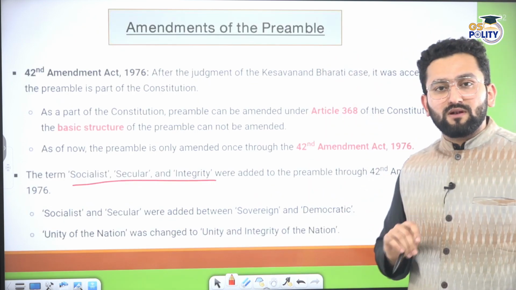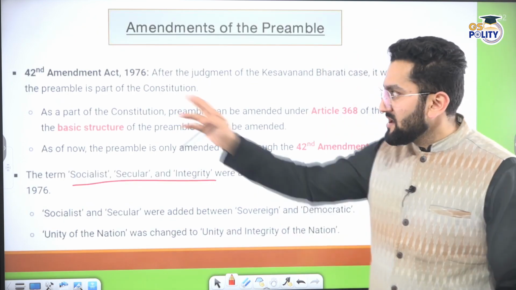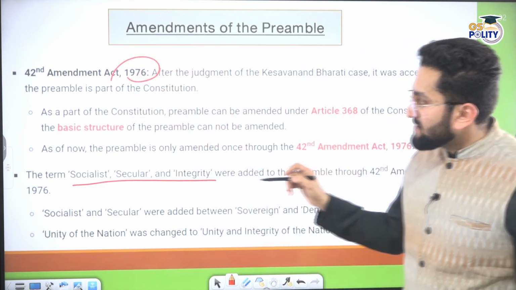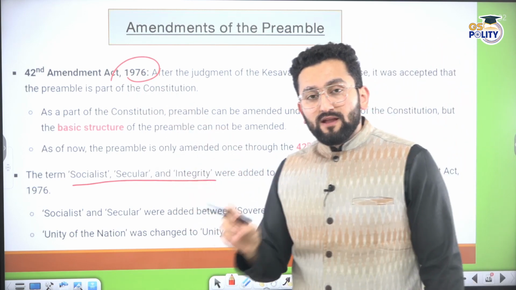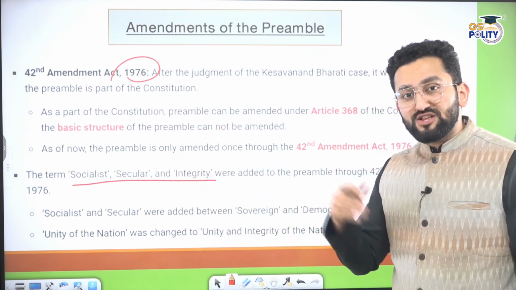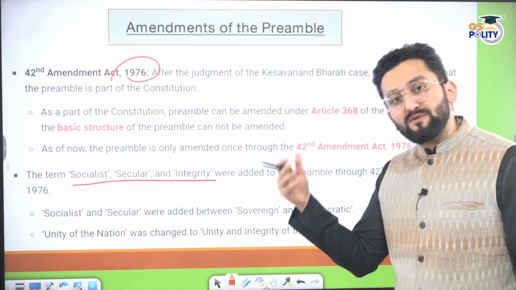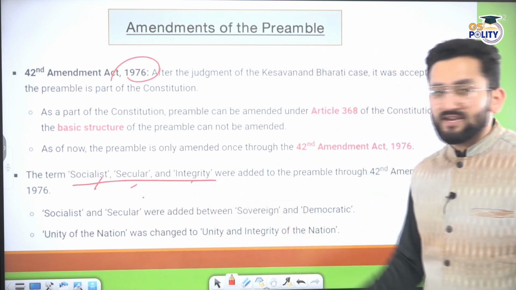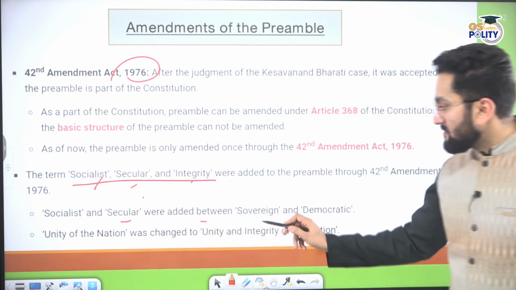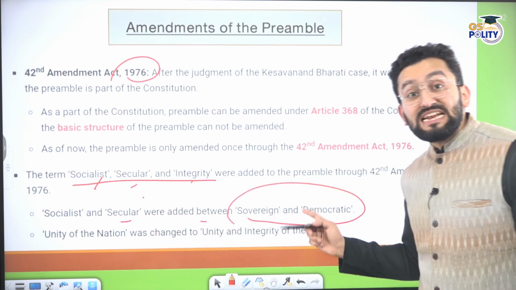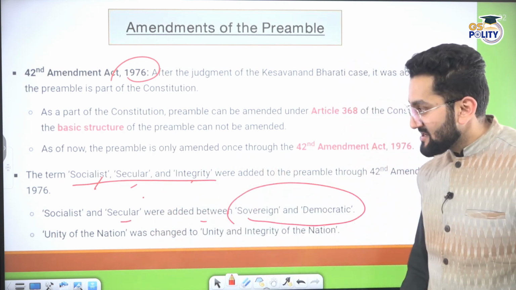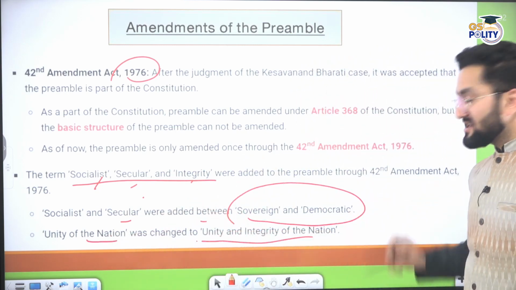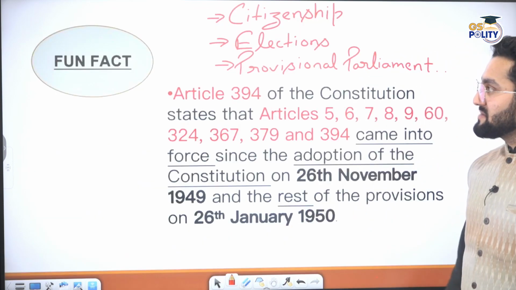Now, amendment to the Preamble. There is only one time amendment happened, 42nd Constitutional Amendment 1976, as I told you. At that point of time, it was quite clear that you cannot change the basic structure. So taking inspiration from the provisions which are already mentioned in the Constitution, 3 words were added: socialist, secular and integrity. Socialist and secular were added between sovereign and democratic. It means telling nature of Indian state. Unity of the nation was earlier phrase, now unity and integrity of the nation was made here.